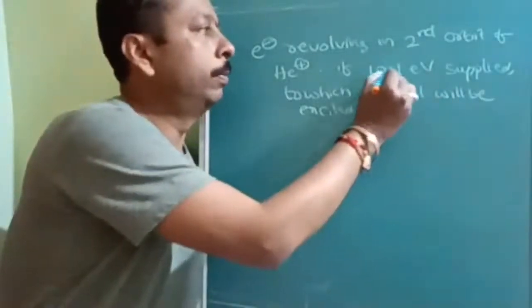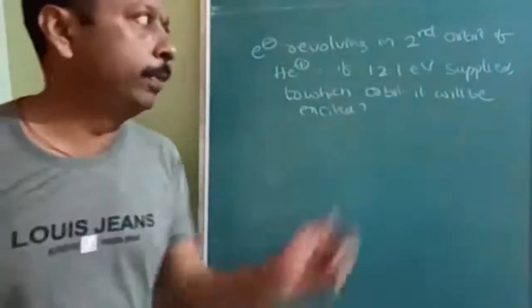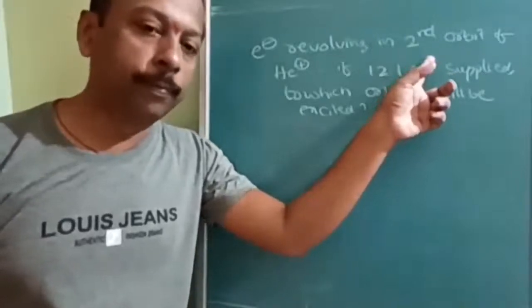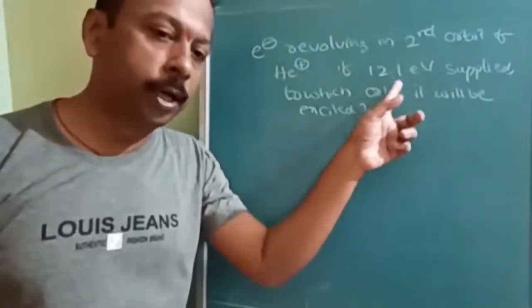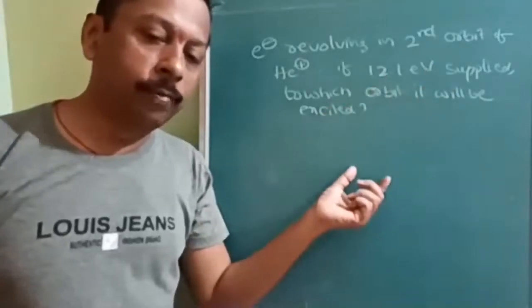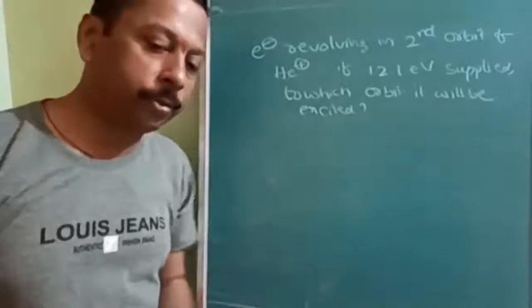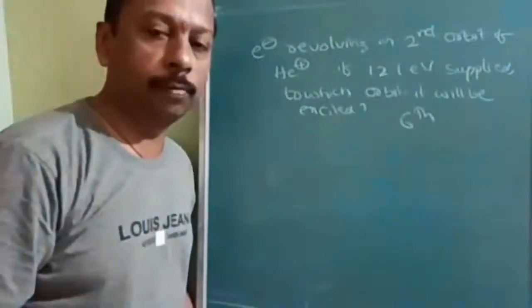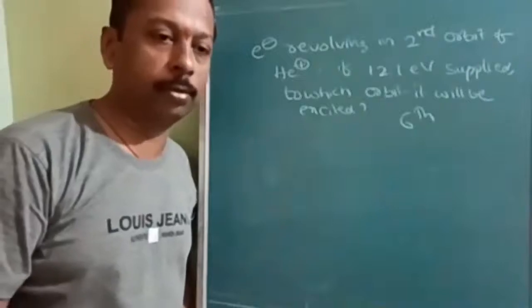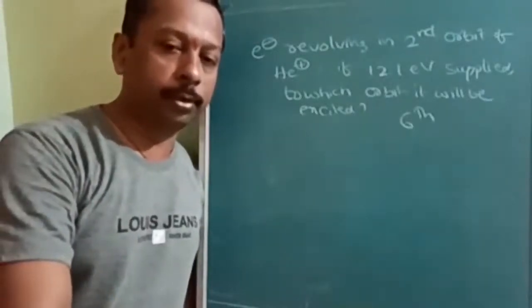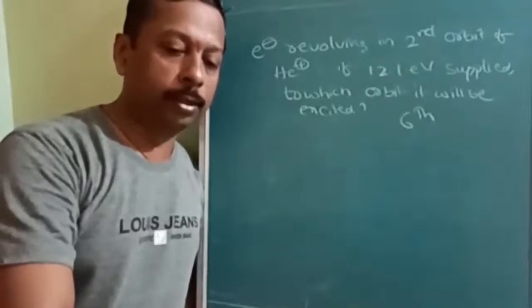Simply for the second orbit, you can find out the energy with the 13.6 formula, and to that energy you add this value, then find out the n value with respect to energy. So the answer you are going to get will be the sixth orbit. N you have to find out finally. What you have to find out? N value you have to find out. This is the 23rd question. Okay, note down this.